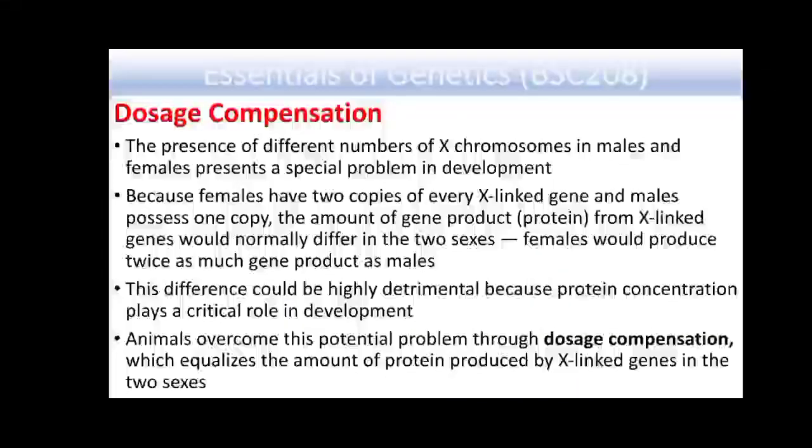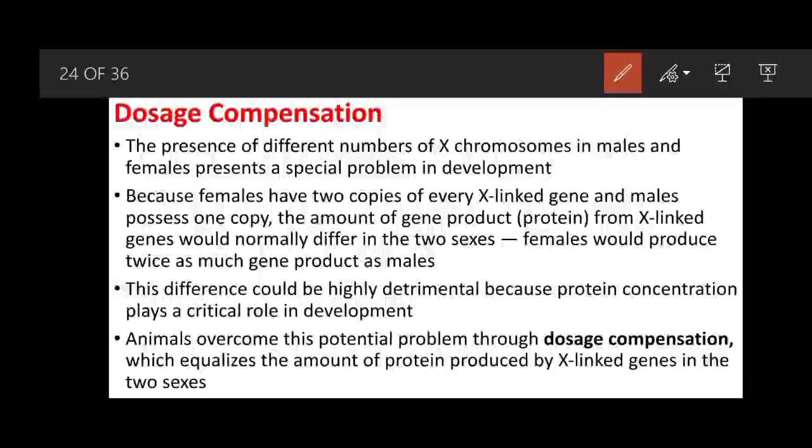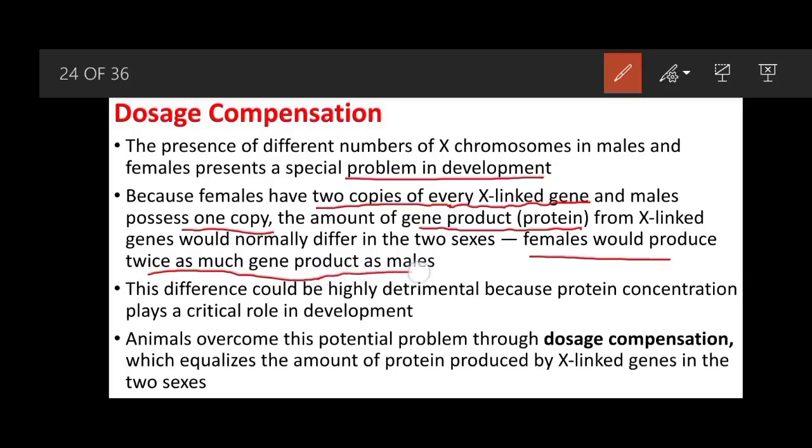So next one is the dosage compensation mechanism. The presence of different numbers of X chromosomes in males and females presents a special problem in development. Because females have two copies of every X-linked gene, and males only have one copy, the amount of gene product for X-linked genes would normally differ in the two sexes. So females will produce twice as much gene product as males.